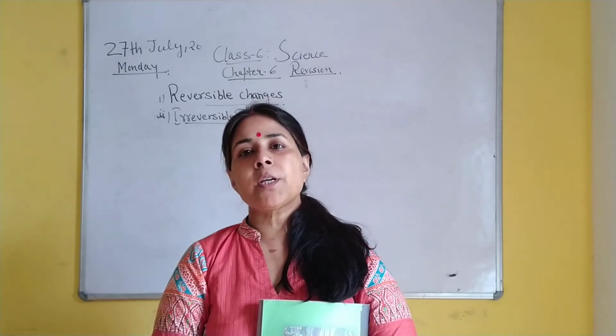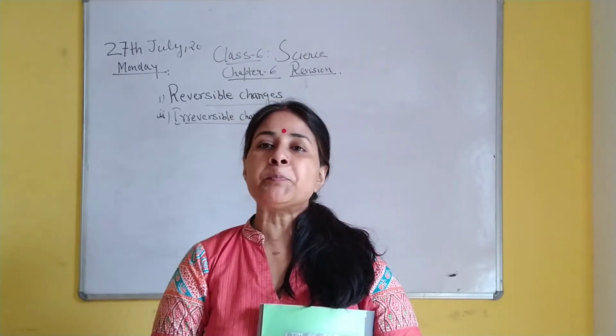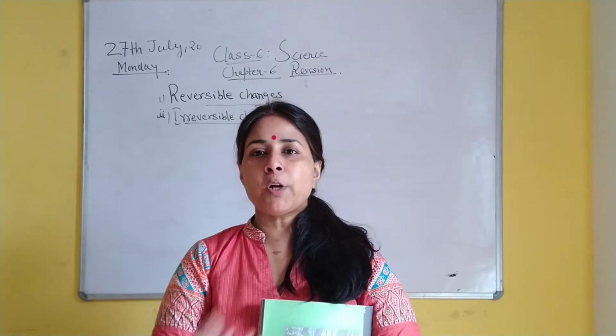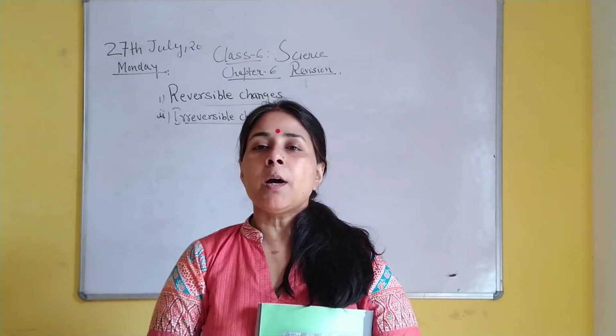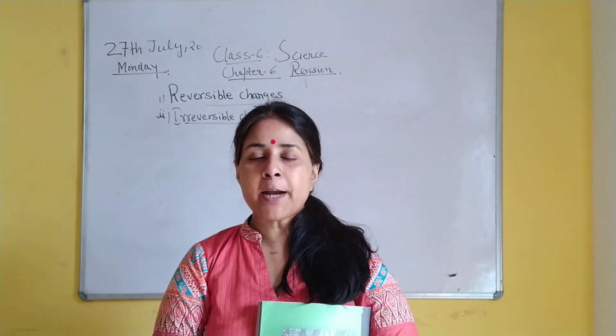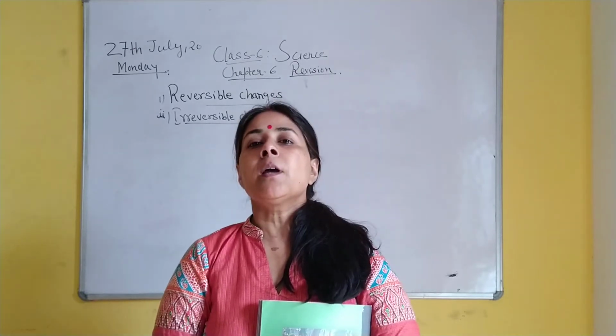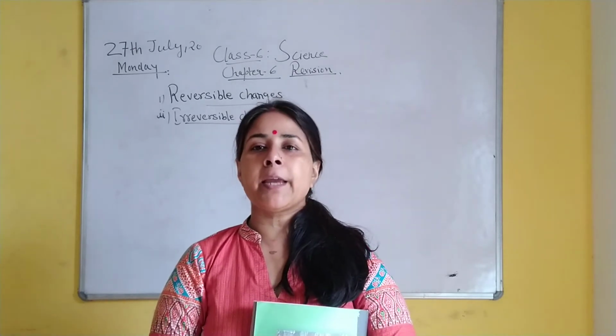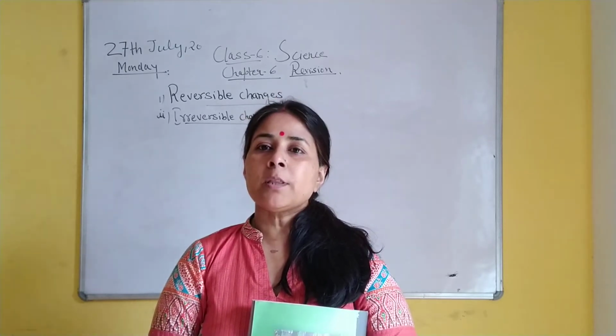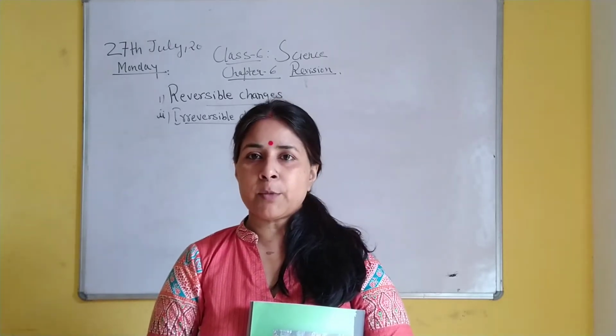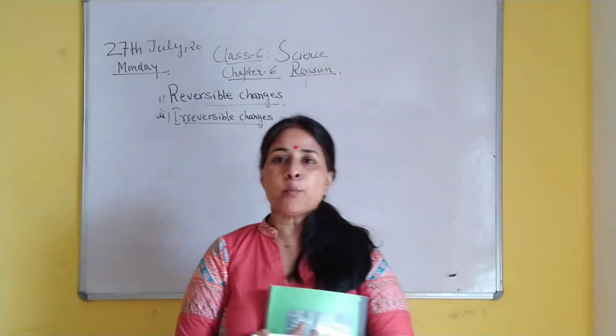तो all these changes, you have made a boat out of a paper. You folded the paper and gave a shape to that paper. You shaped that paper into a boat, or you have made an aeroplane out of that paper. After unfolding, you will again get the paper back. So all these changes are reversible changes, the changes which can be brought back.